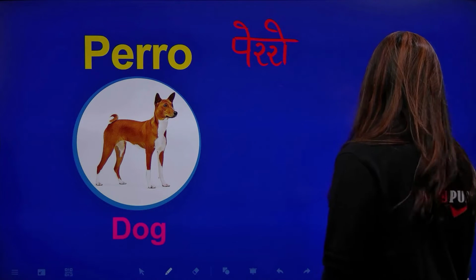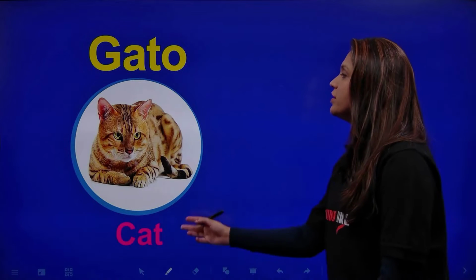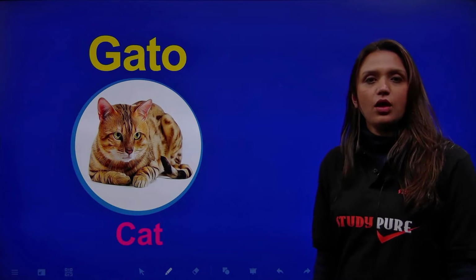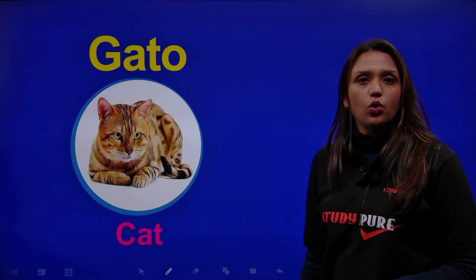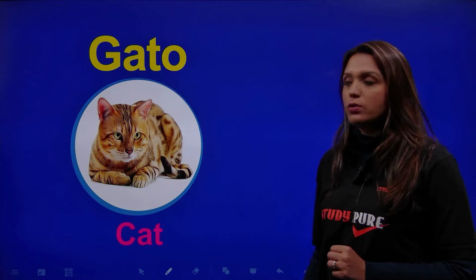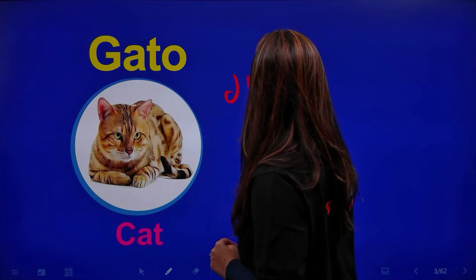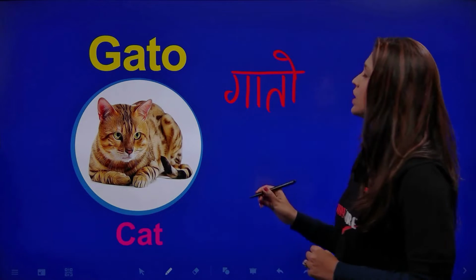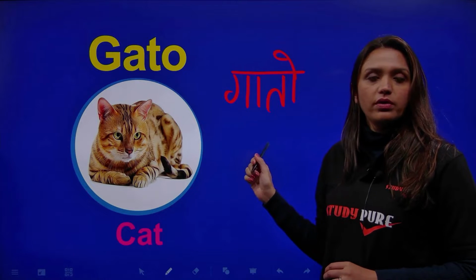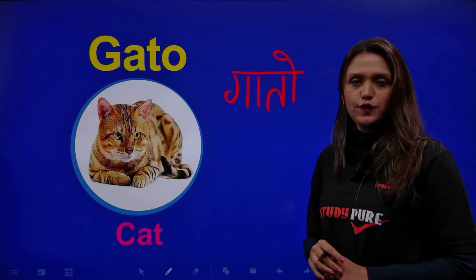Moving on. What do we have here now? We have a cat. And how do we say a cat in Spanish? It's called a gato. Gato. That's a cat in Spanish.